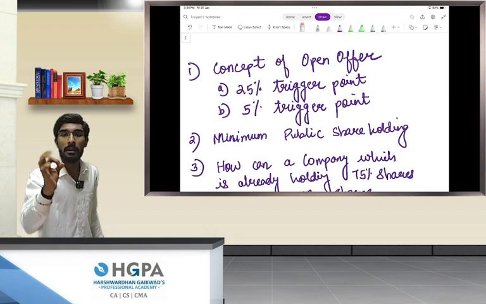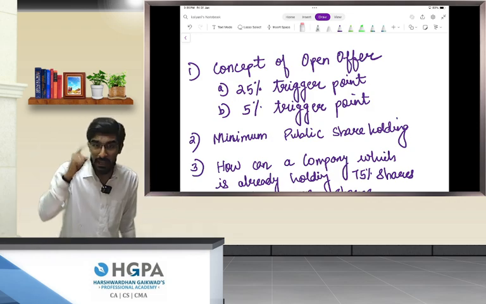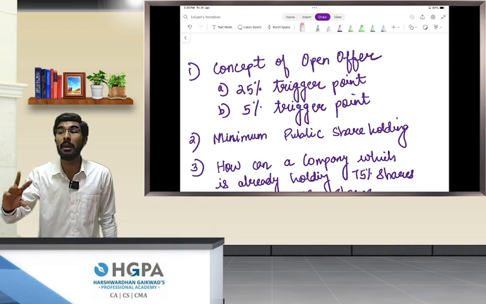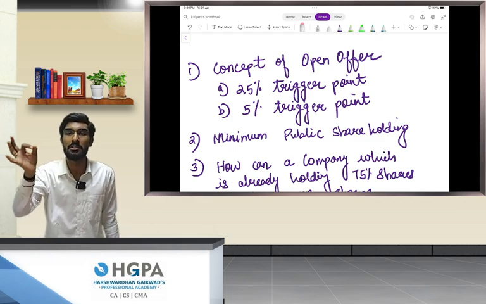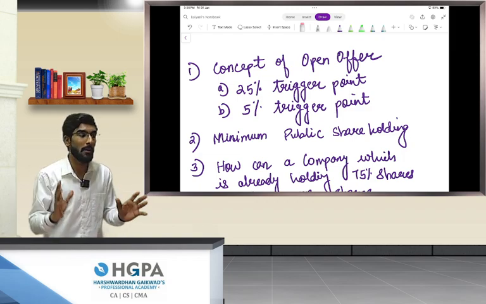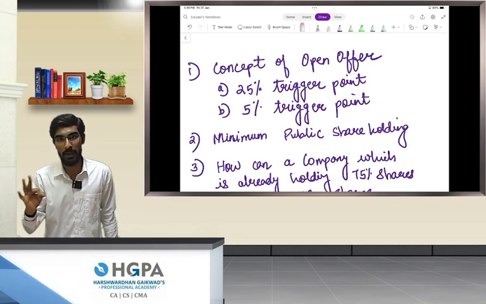The moment he increases his acquisition to more than 5%, immediately he is required to make an open offer to acquire an additional 26% of shares of Reliance. So, in a single financial year, Elon Musk can only acquire a maximum of 5% of shares.